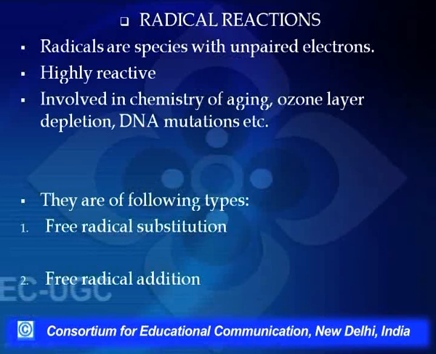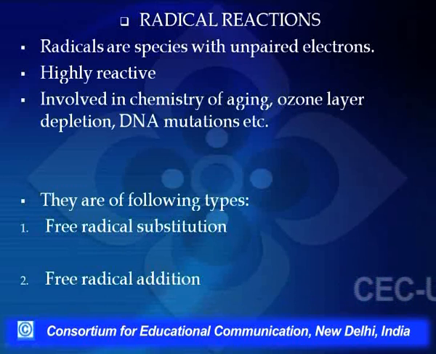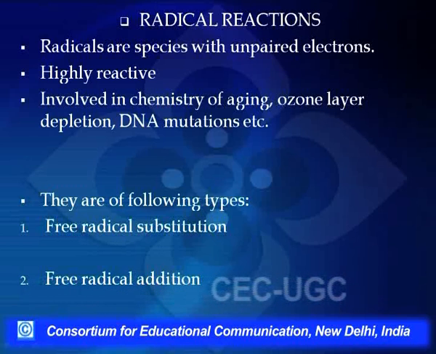Not only this, if I talk of polythene, which is a polymer whose molecular mass can vary from a few thousand to millions, it again involves a free radical mechanism. From polythene we can make plastic bottles, and we can also make knee replacement joints.